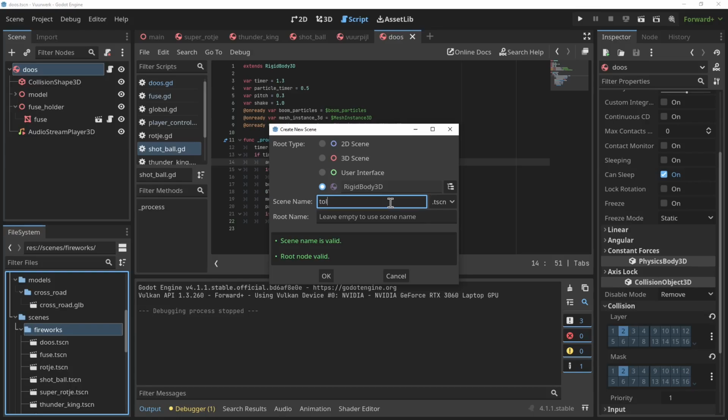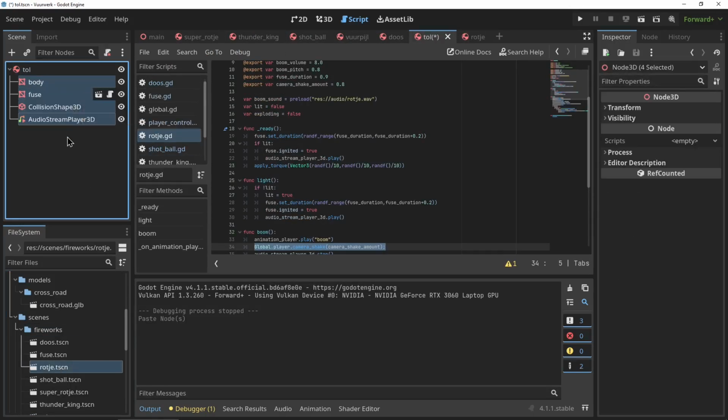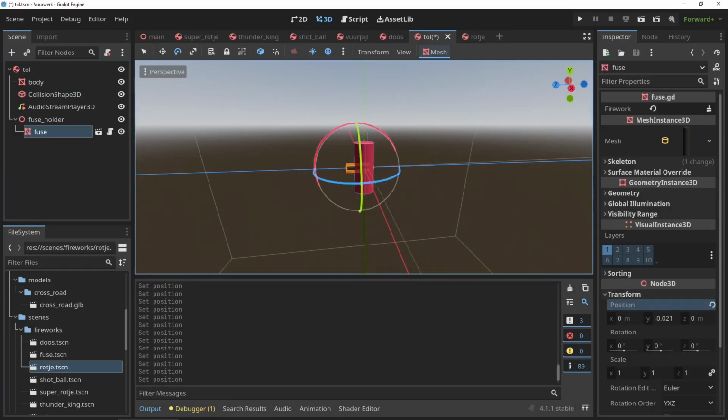Last firework is actually my favorite. I'm not actually a big fan of fireworks. They scare my cat and they give me a headache. But this last one doesn't make a loud bang, so I actually quite like it. It's this little spinner, or tol in Dutch.